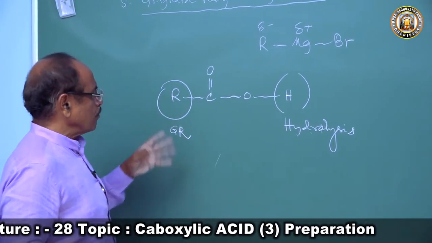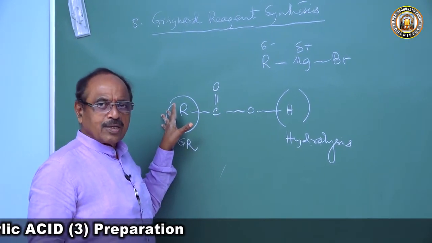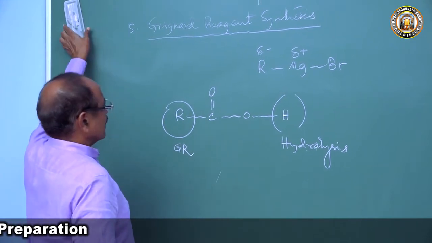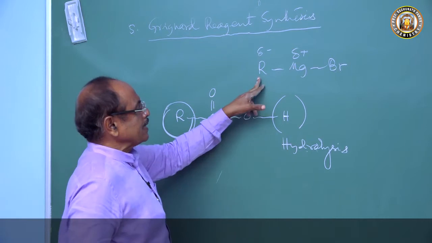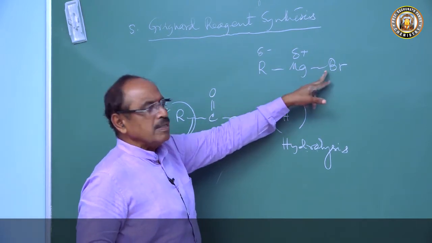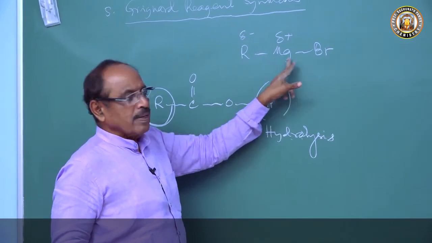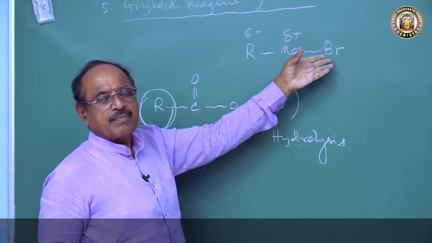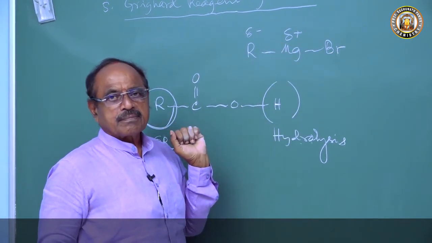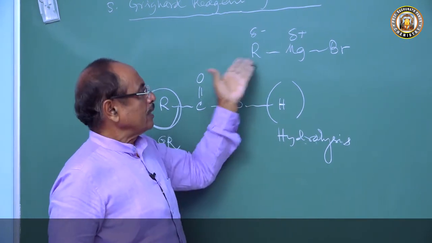We cannot prepare formic acid by this, but we can prepare acetic acid and any other acid. The alkyl part we choose through the Grignard reagent. Suppose you want acetic acid, you take CH3MgBr. If you want propionic acid, you take C2H5MgBr. If you want butyric acid, you take C3H7MgBr, because one C will come from carbon dioxide. Accordingly we will take this.